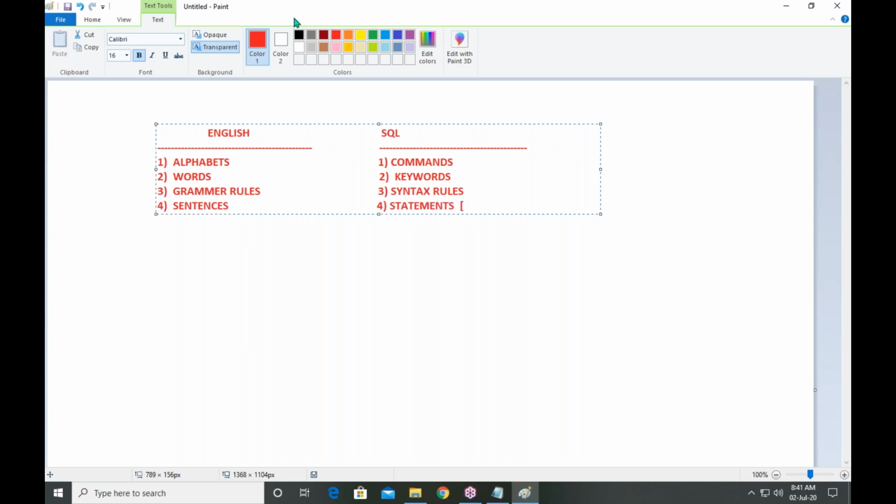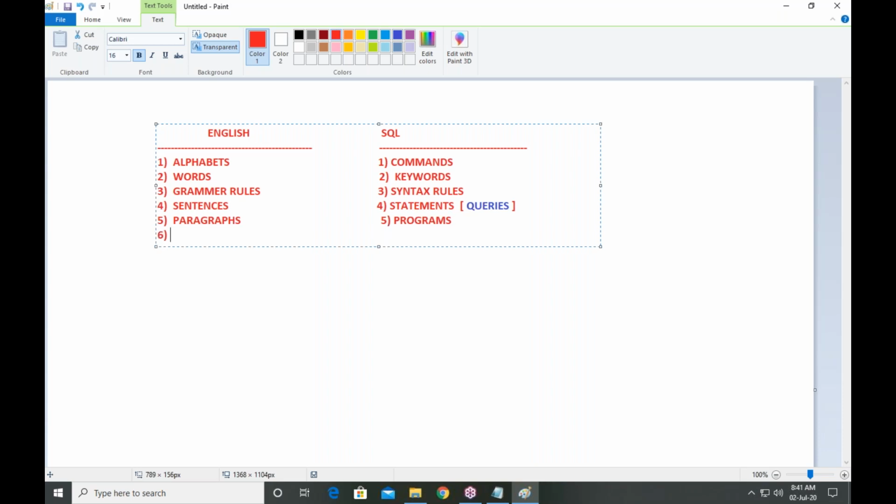These statements are known as queries. Okay, next one, I am able to write a paragraph. I'm just comparing with English. Paragraph means group of statements, right? Here also, if you write a group of statements, that is called a program. That is known as a program.